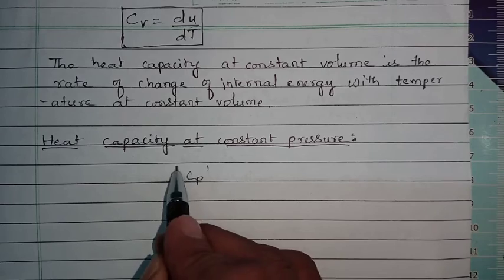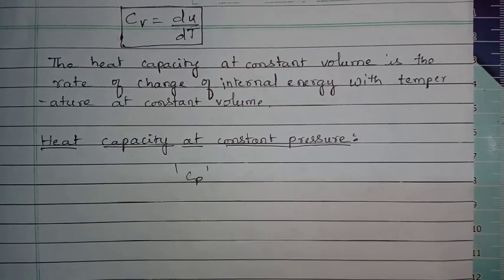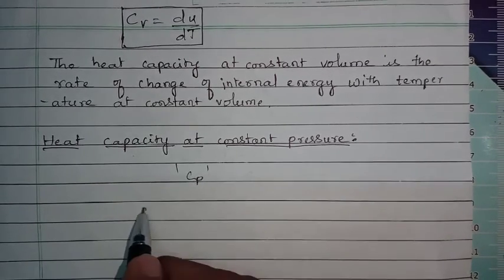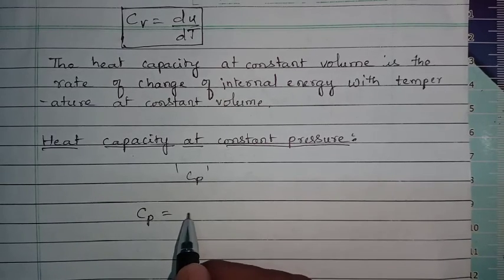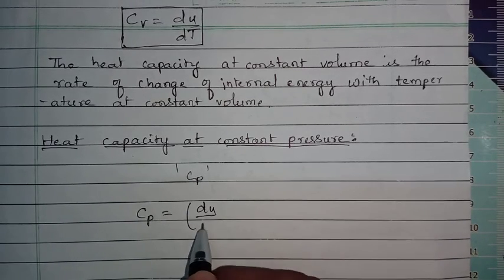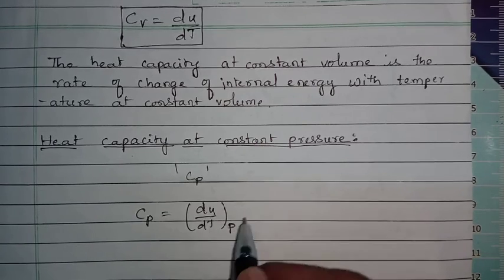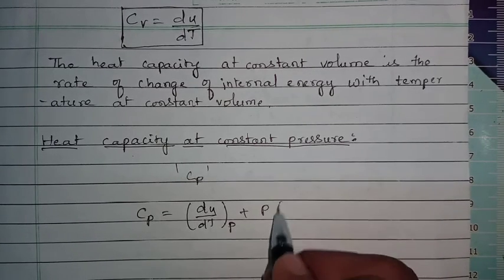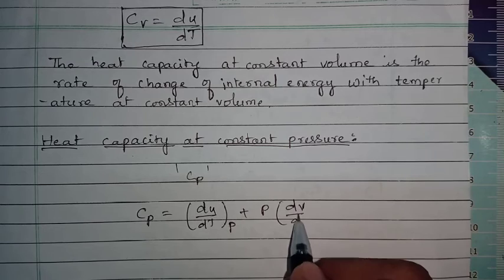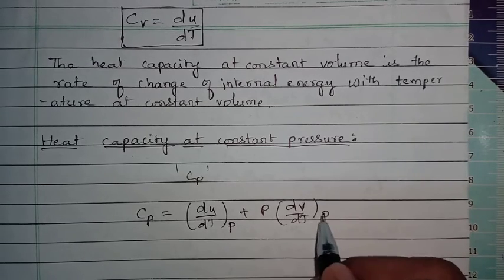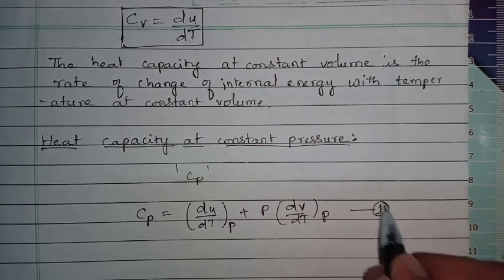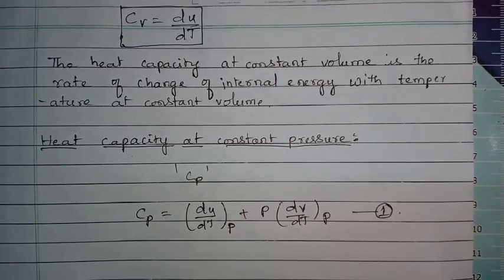Cp is given by Cp equals dU by dT at constant pressure plus P dV by dT at constant pressure. Let us make it equation 1.